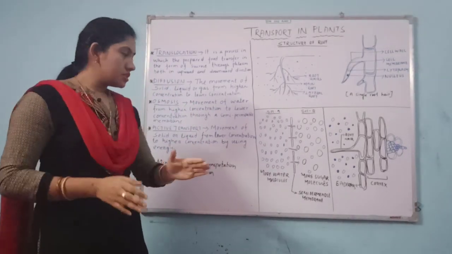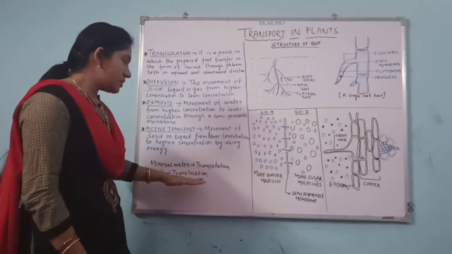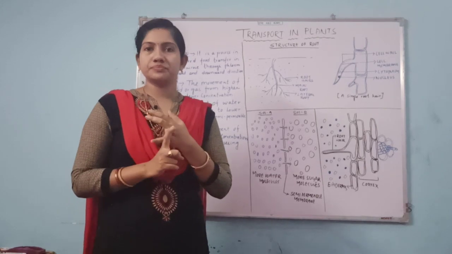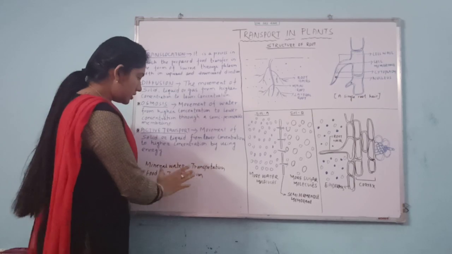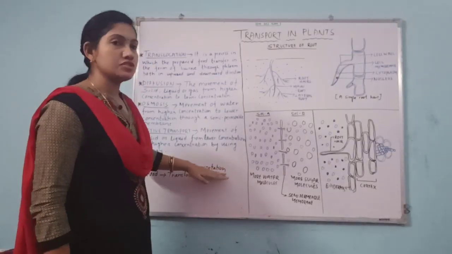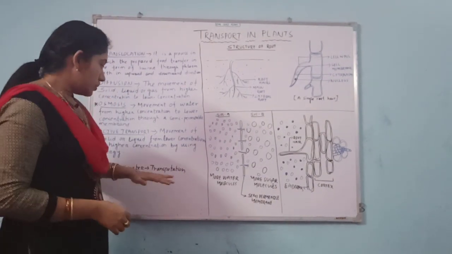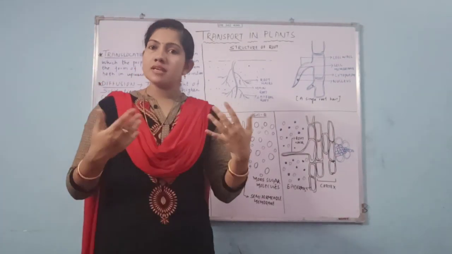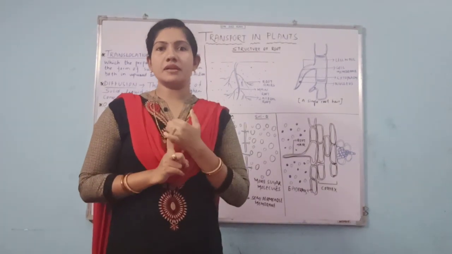So always use the term transportation for the transfer of mineral and water, and use the term translocation for the conduction of what? Food. Okay. Now in this chapter, we need not talk about translocation, because here we are talking about transportation. About translocation we will read later on in another chapter. So here we will go with transportation. As I said, transportation means the conduction of mineral and water in the plant.